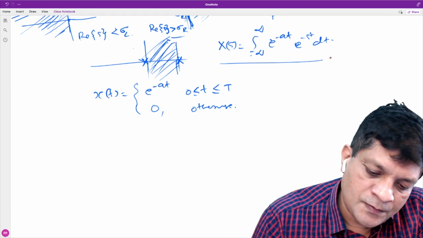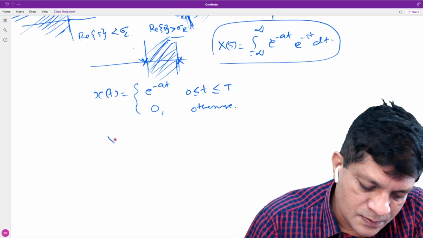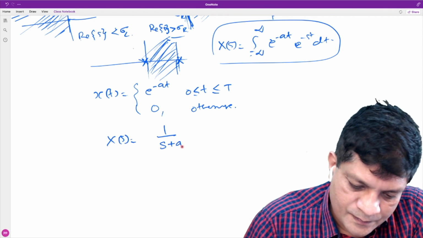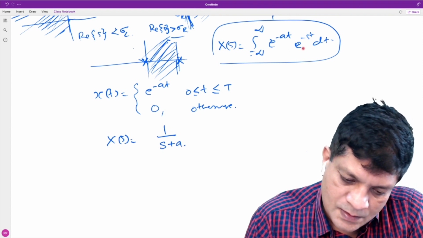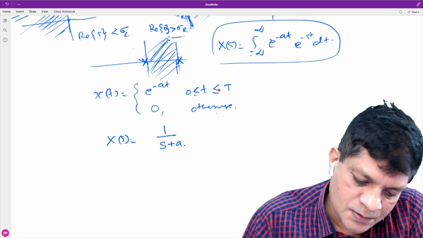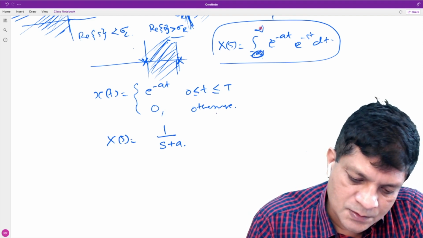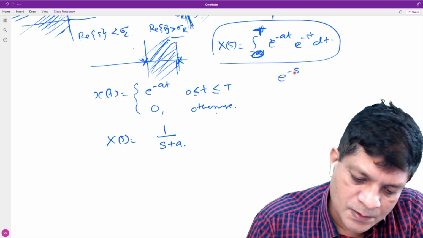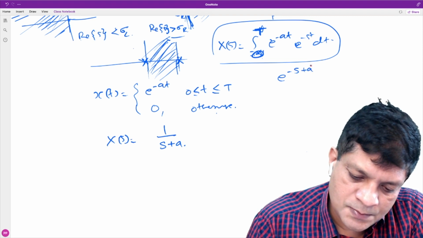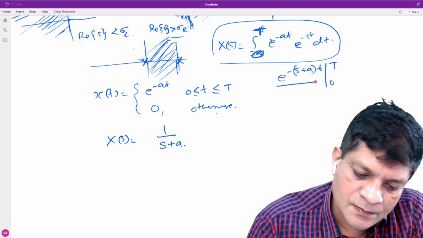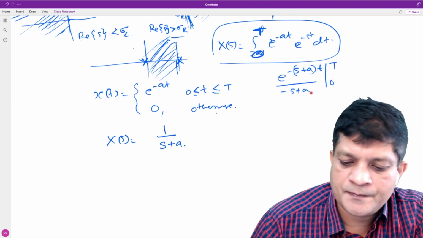Now, if we compute this integral, you will get, sorry, this is minus infinity to infinity, and the integral will become 0 to T, and when you do that integration, it is e to the power minus (s plus a)t from 0 to T divided by minus (s plus a).